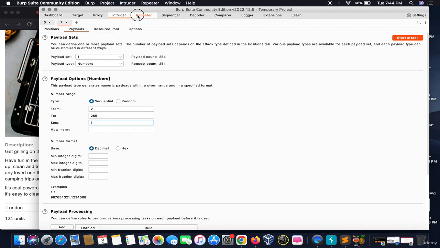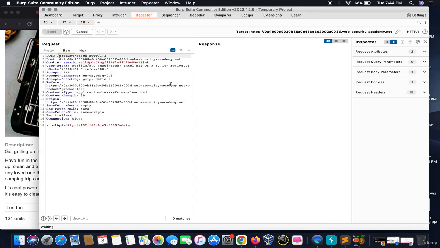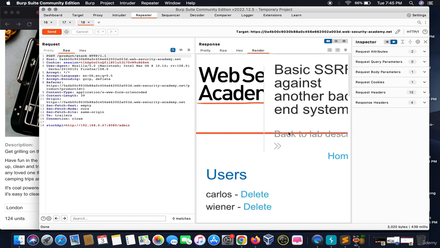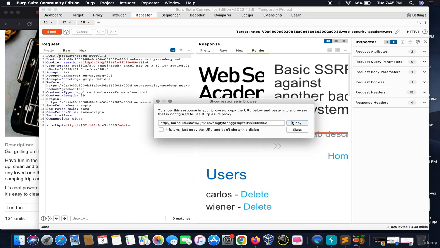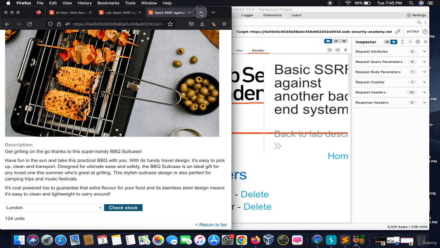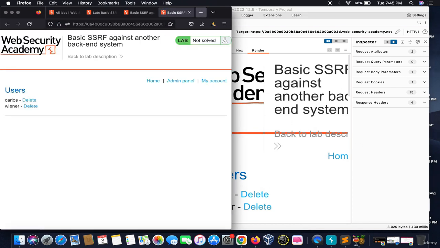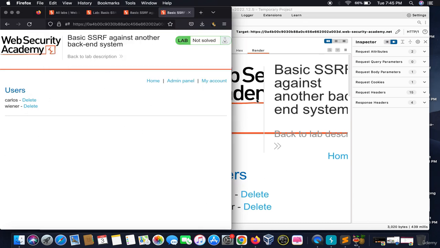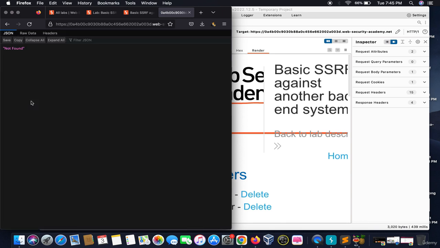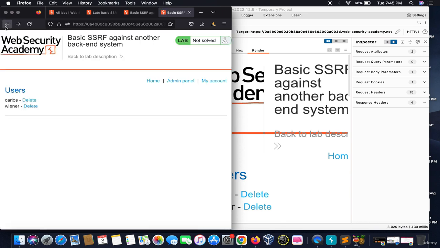We will send this to Repeater, and once we send it, it says 200 and we are able to get an admin panel. We will click show response in browser, copy, and open it here. Always remember, the show response in browser URL should be copied into a Firefox which is configured with Burp Suite.